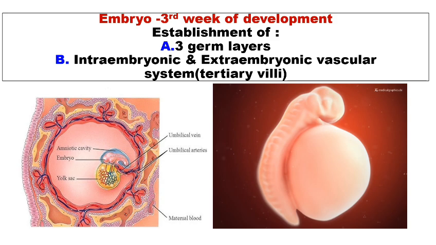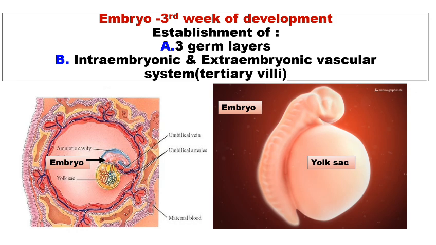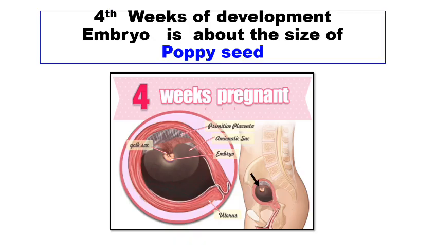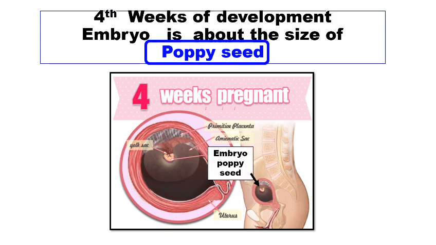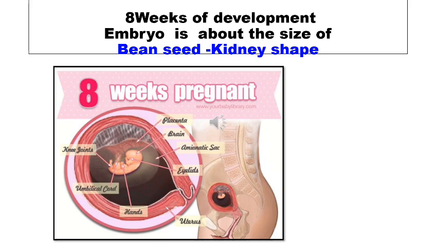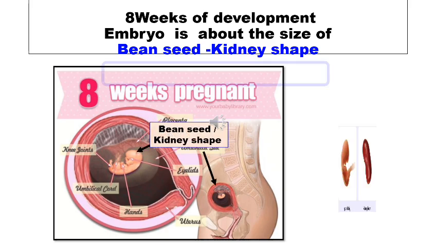In the third week of development, two important structures develop. The three germ cell layers are established in the embryo, that is the ectoderm, mesoderm, and endoderm. The second important feature which develops at the end of the third week is the establishment of the intraembryonic and extraembryonic vascular system with the development of the tertiary villi. In the fourth week of development, the embryo is about the size of a poppy seed. In the eighth week, the embryo is about the size of a bean seed, or kidney shaped.